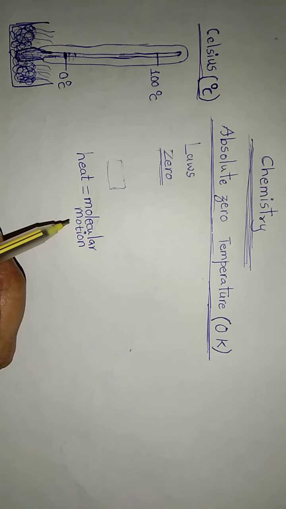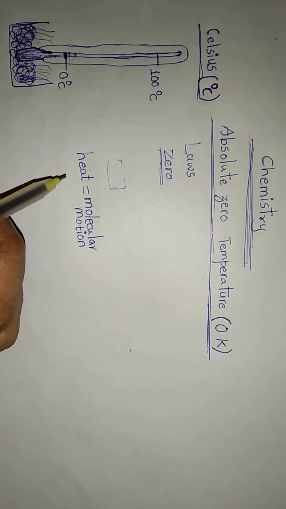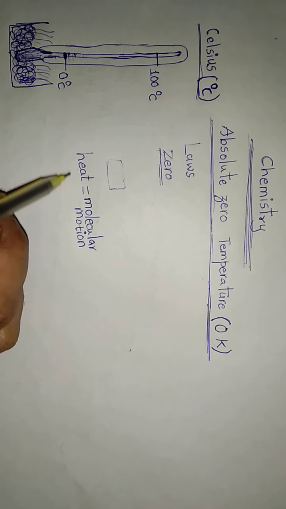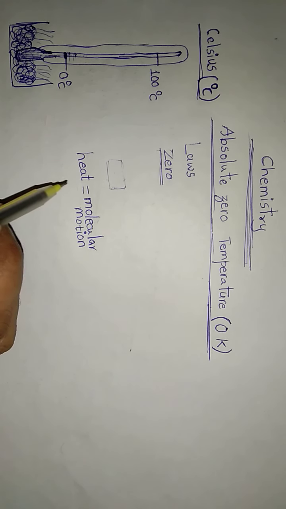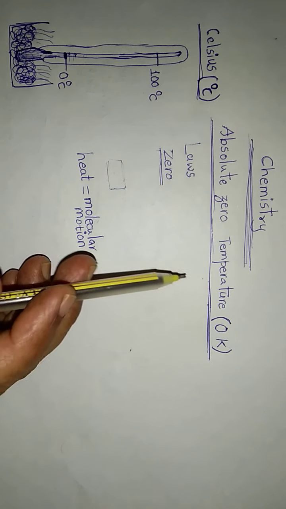Remember, although ice is solid, its molecules will be vibrating. So, since the molecules are vibrating, we can say ice has heat in it, and so long as ice has heat in it, we cannot claim that its temperature is 0 degrees Celsius, because temperature is the level of hotness.